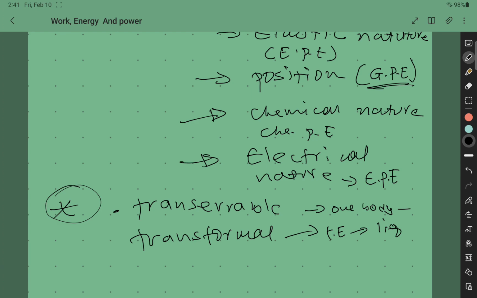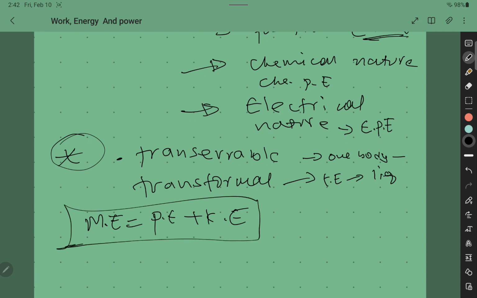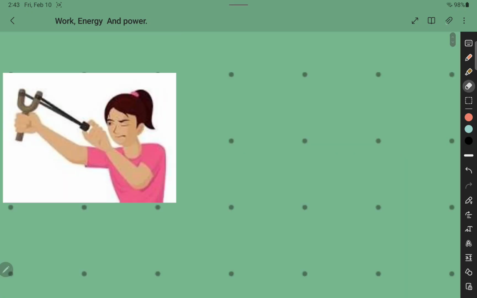A kind of energy called mechanical energy is a sum of potential energy plus kinetic energy. A kind of energy that is transferable from one object to the other, or that can be transformed from one form to the other by the help of forces, is called mechanical energy. We're going to see the detail of mechanical energy later on.